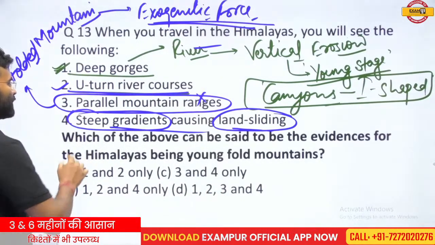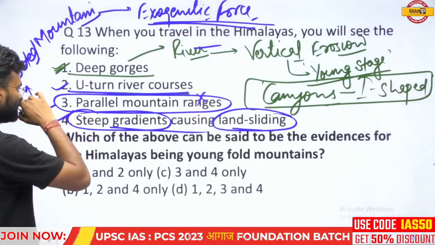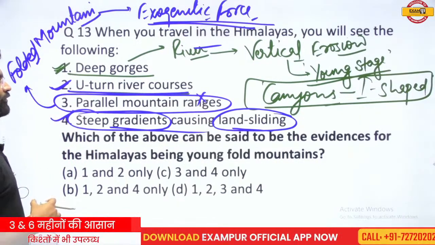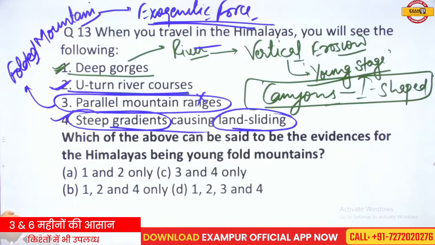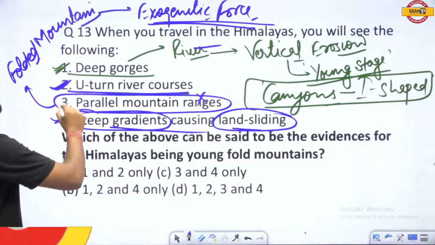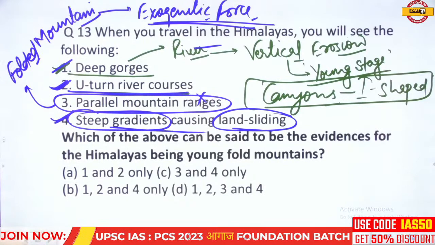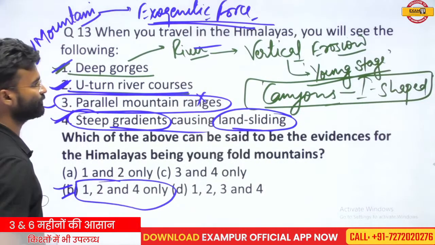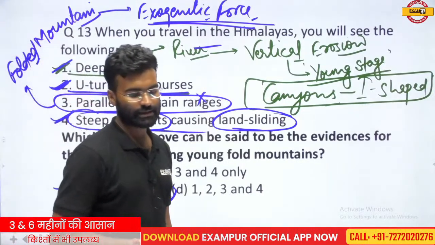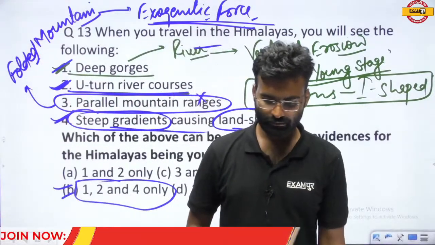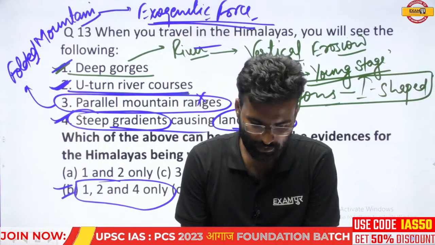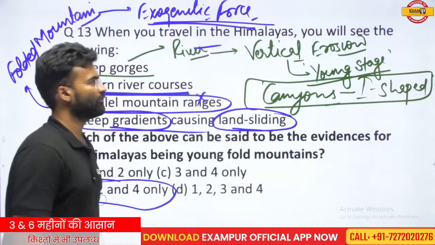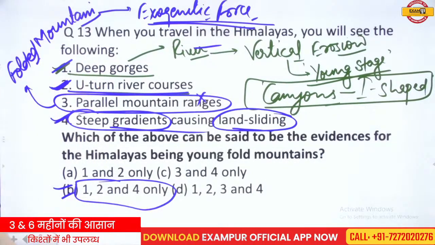So this fourth one can also help in drawing a conclusion for any landscape's time period. So 1, 2 and 4 are the correct statements, 3 is not. So 1, 2 and 4, that means B is the correct answer of this question. B is the correct answer of this question.